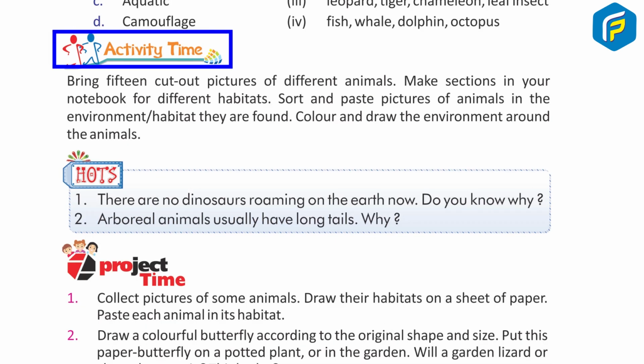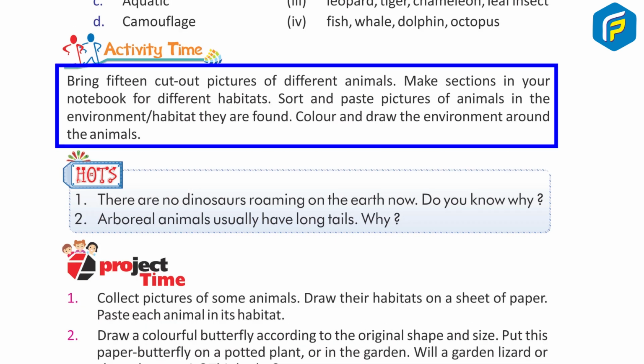Activity time. Bring 15 cut-out pictures of different animals. Make sections in your notebook for different habitats. Sort and paste pictures of animals in the environment habitat they are found. Color and draw the environment around the animals.